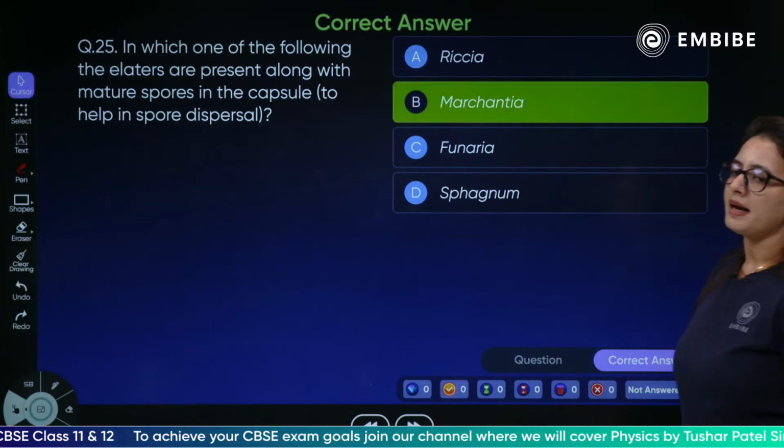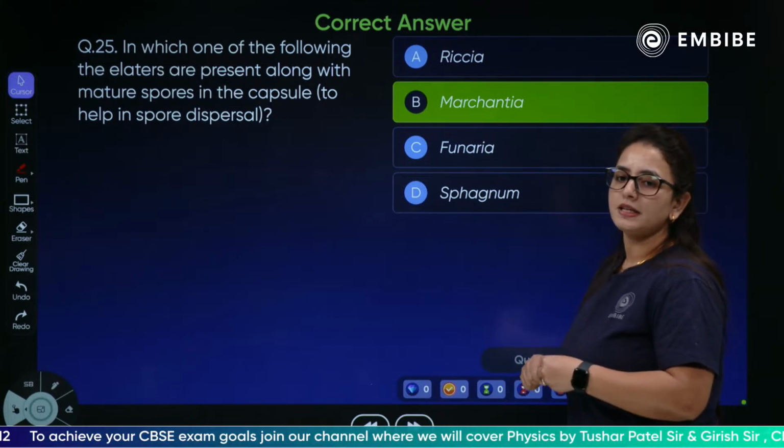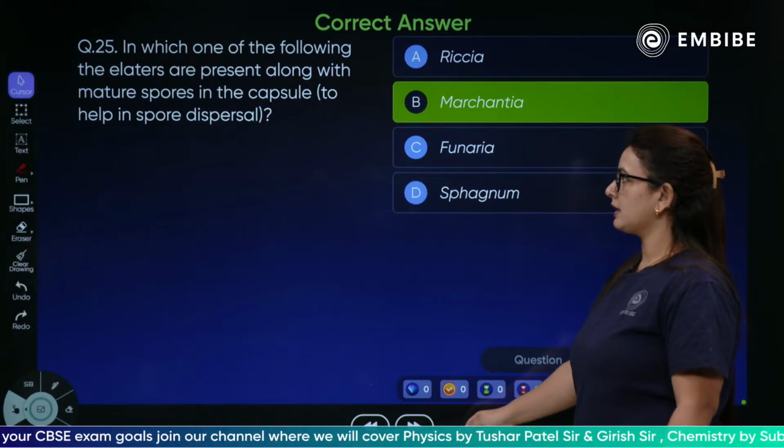It has to be Marchantia. Marchantia has elaters present along with the mature spores of the capsule.